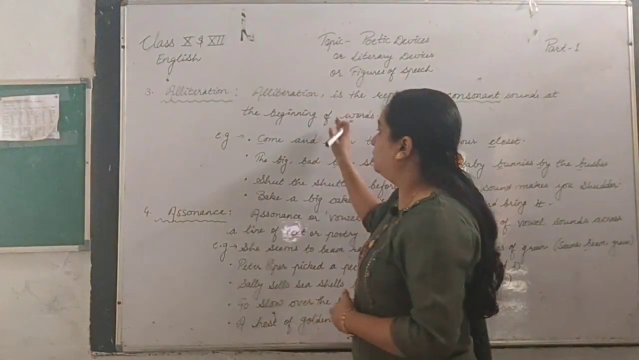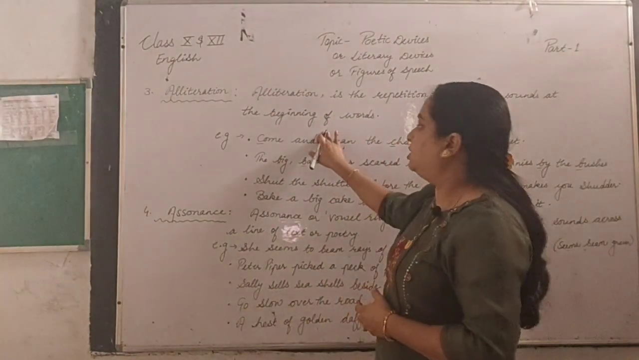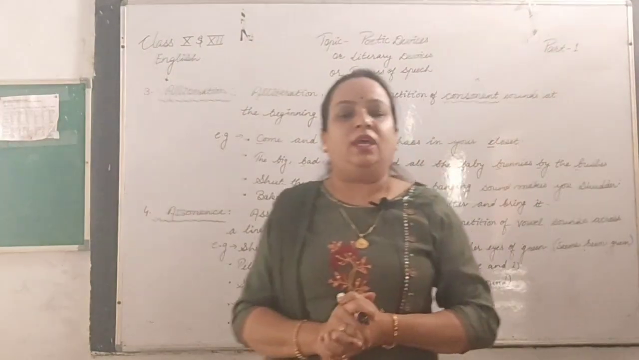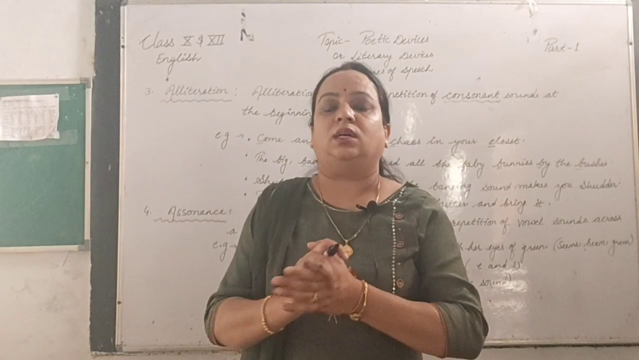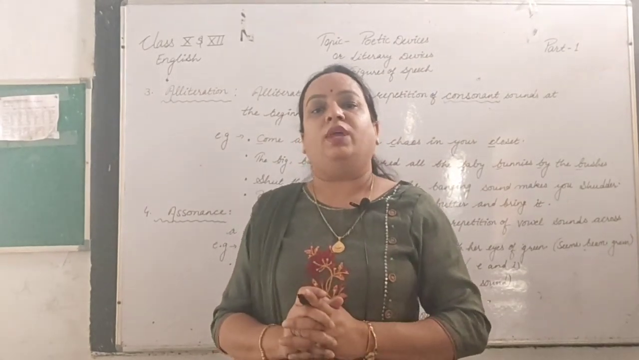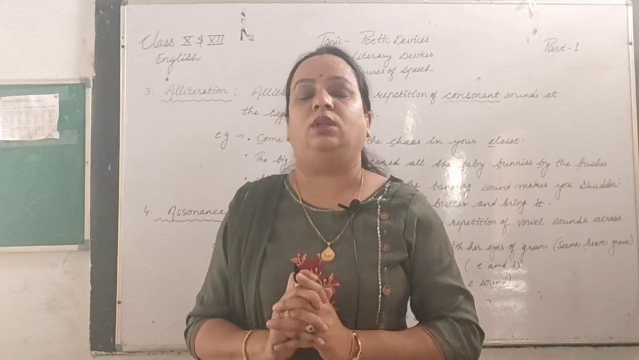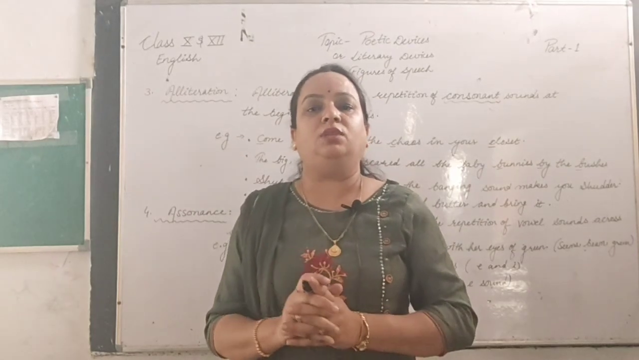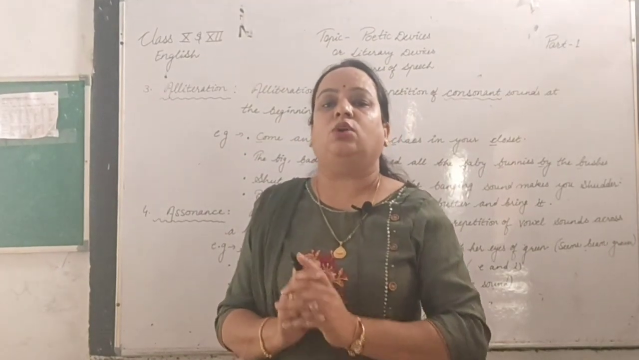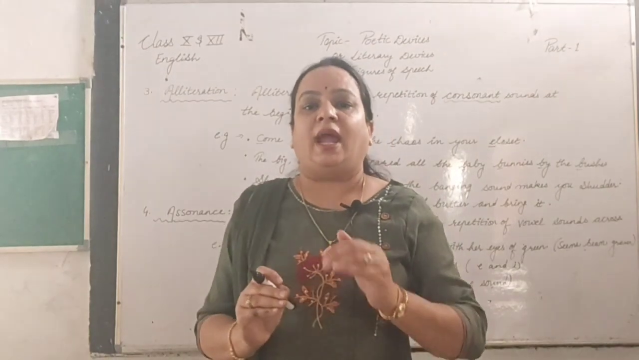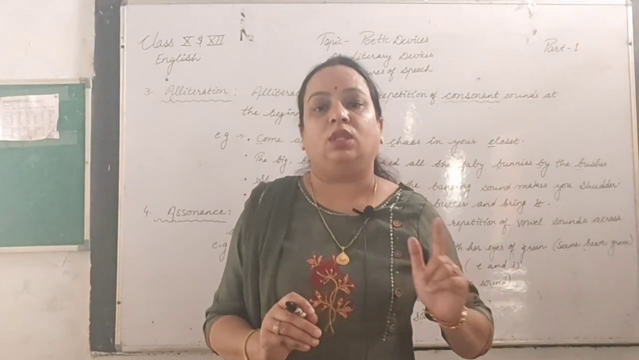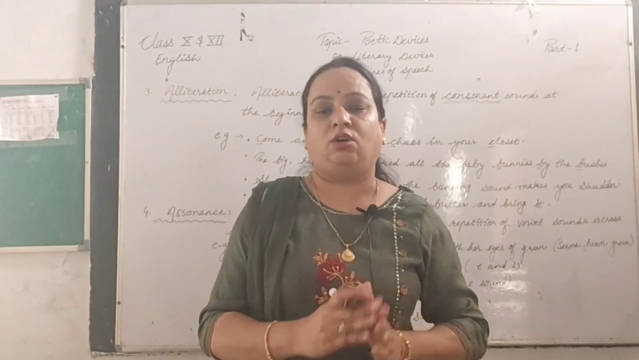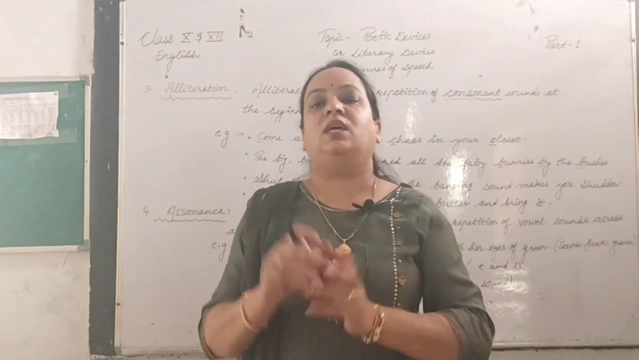So let's talk about the third example and third kind of poetic device, that is what? Alliteration. As you know, we have studied 26 alphabets, where we have 5 vowels and 21 consonants. So alliteration is something related to the consonant sound. We can find alliteration very easily if the consonant sound is being repeated at the starting of the words. Please take care: the consonant sound at the starting of different words is known as alliteration.